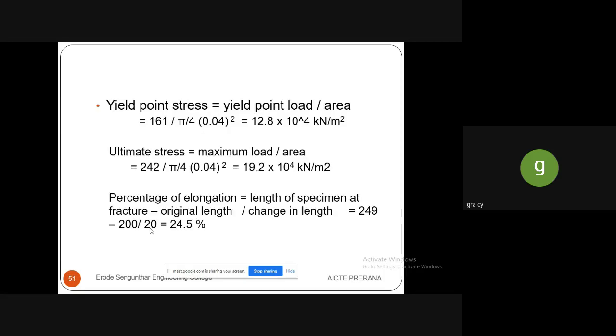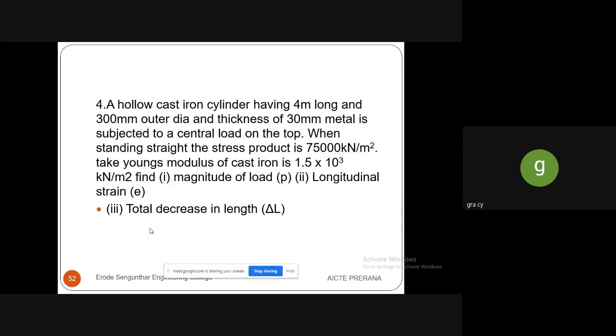So change in length is given as 20. While substituting, you will get the answer as percentage of elongation as 24.5 percentage. So the next problem is a hollow cast iron cylinder having 4 meter length and 300 mm outer diameter and thickness of 30 mm is subjected to a central load on the top. When standing straight, the stress produced is 75,000 kilonewton per meter square.